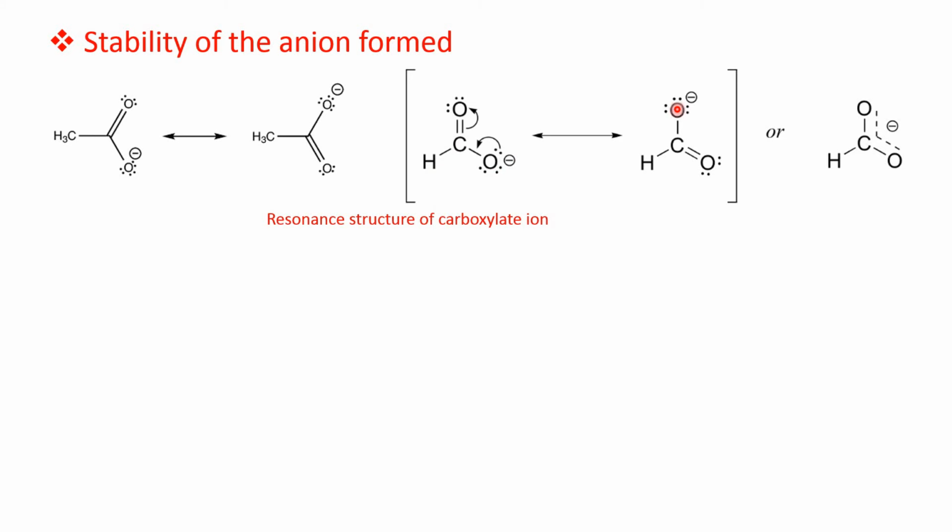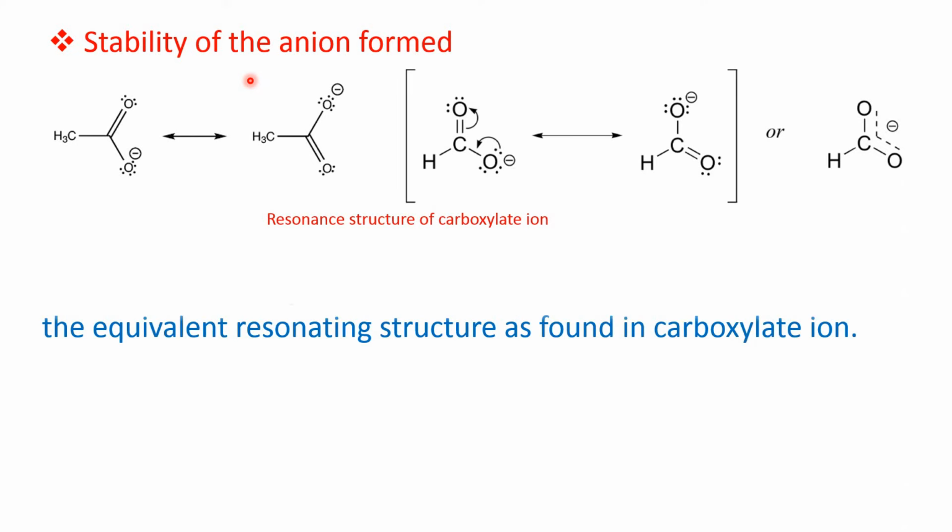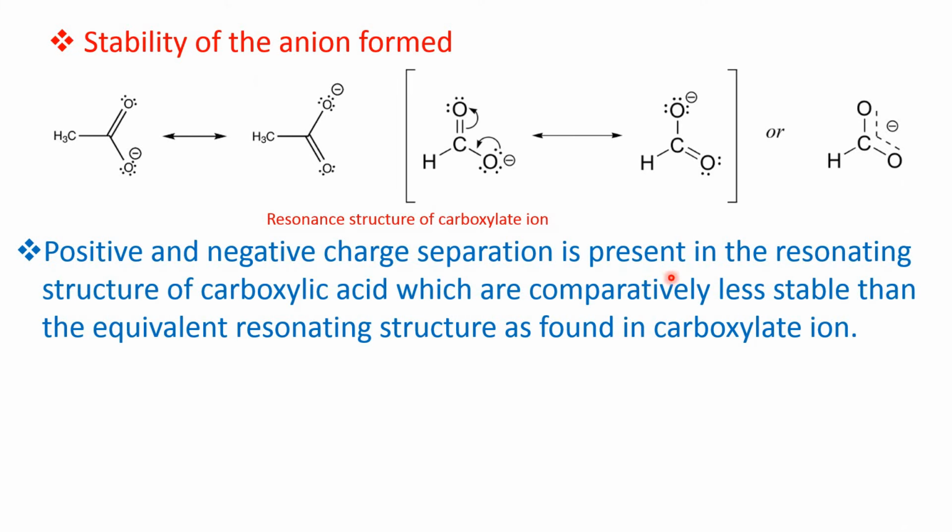Therefore, the formate ion, or the anion of formic acid, is more stable compared to the anion of other monocarboxylic acids. So formic acid is the strongest acid if we consider this point, that is, stability of the anion form. Positive and negative charge separation is present in the resonating structures of carboxylic acid, which are comparatively less stable than the equivalent resonating structures found in the carboxylate ion. Just now I explained the same thing.